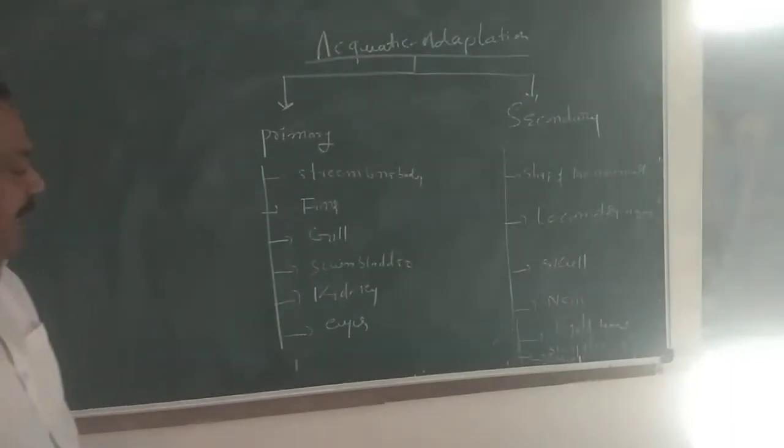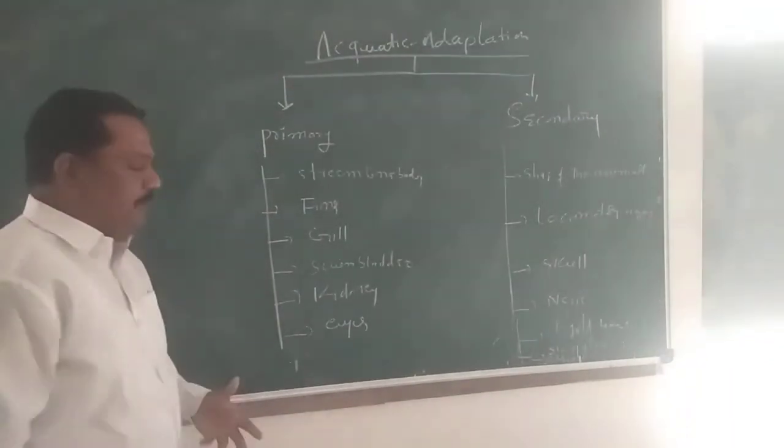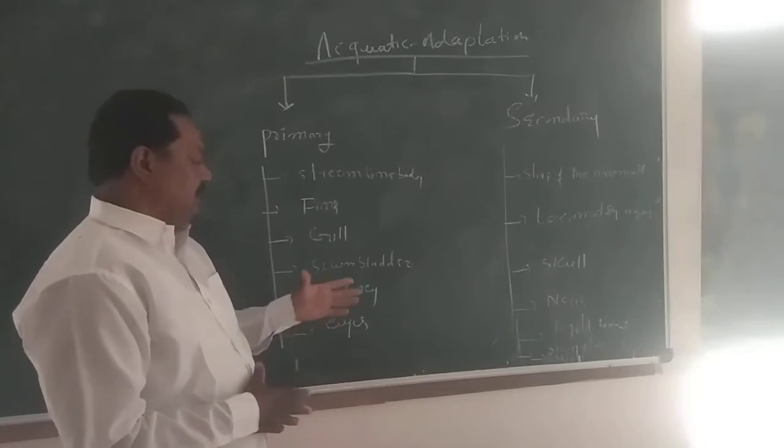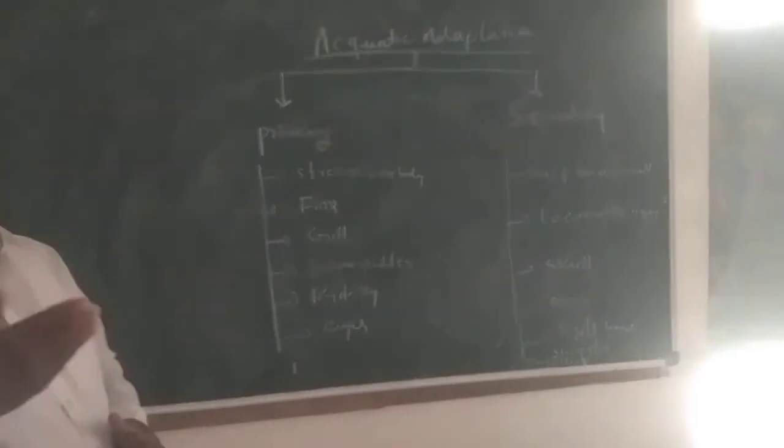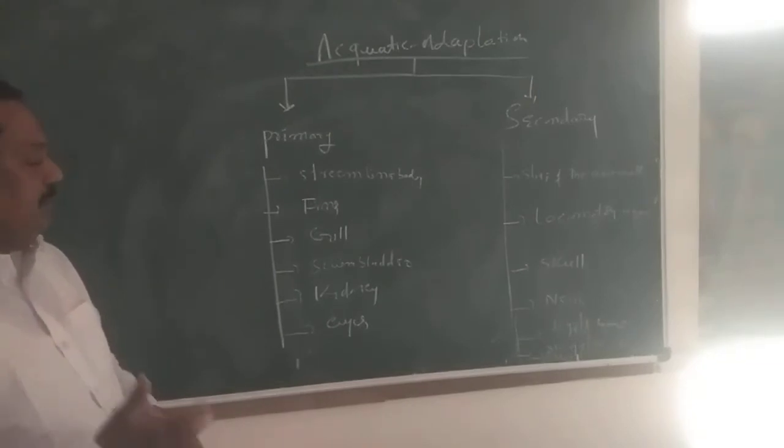So next, the swim bladder. For the lightweight purpose, the swim bladder is present in all aquatic animals. Through this swim bladder, they can easily lift and move from one place to another.